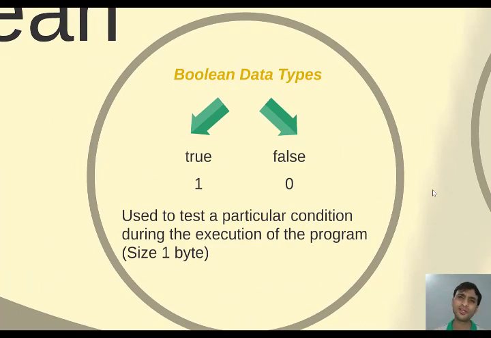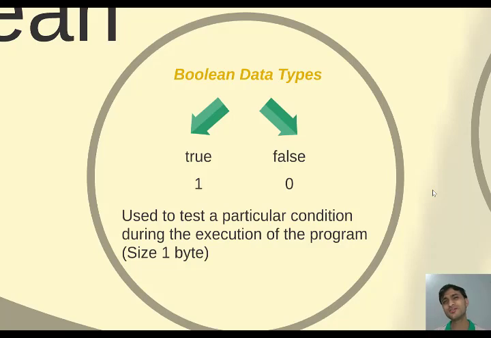Next we have Boolean data types. The Boolean, you already know, can store true or false. There are only two values. True means 1, false means 0. What does this mean? True is source code. When you convert it to byte code and then machine code, the machine understands it as 1. False is source code, and 0 is machine code. The machine understands it as 0. Okay.